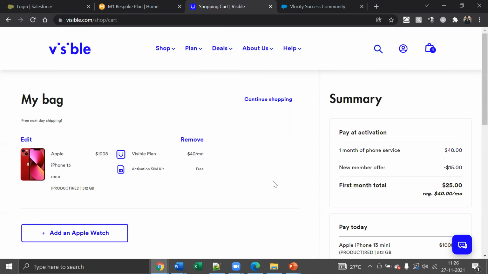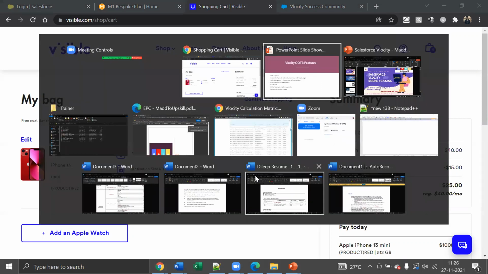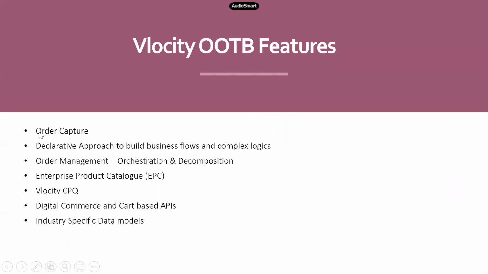But most of that can be achieved through configuration in case of Velocity. Velocity provides a lot of features as part of this order capture journey. Most of the things either you can drag and drop, or you can configure, or you can just use the existing functionality which is already provided by Velocity, right?